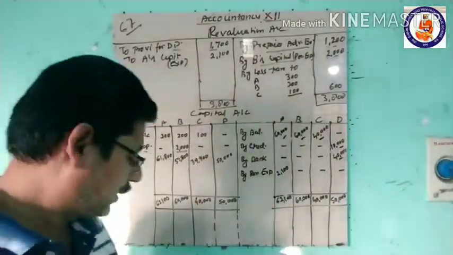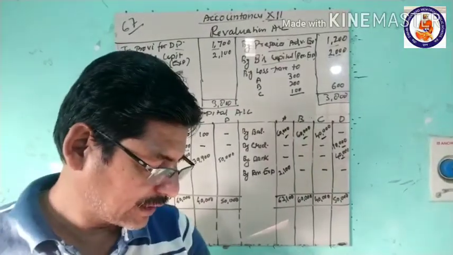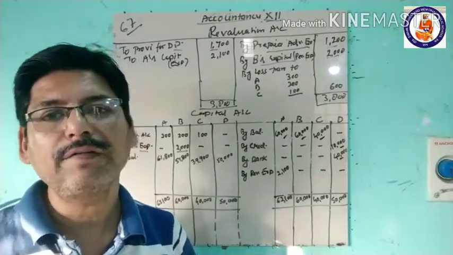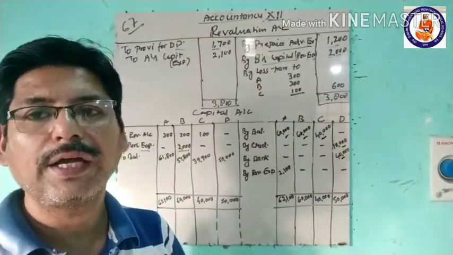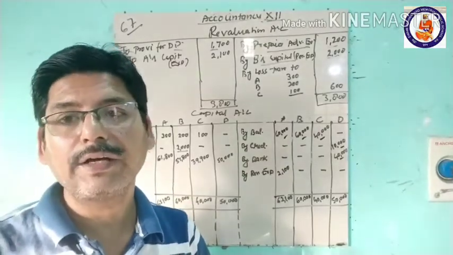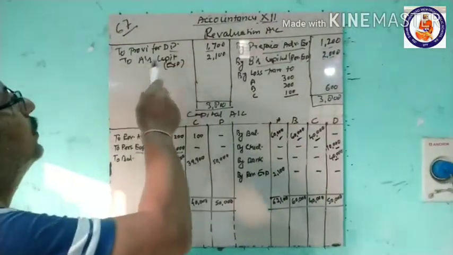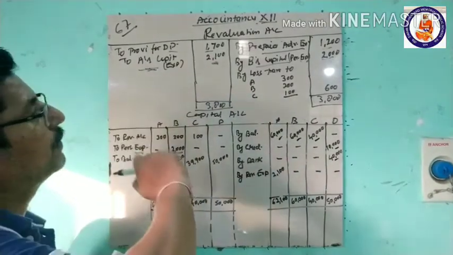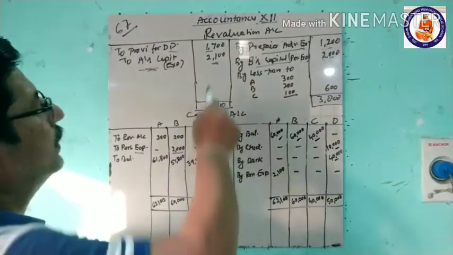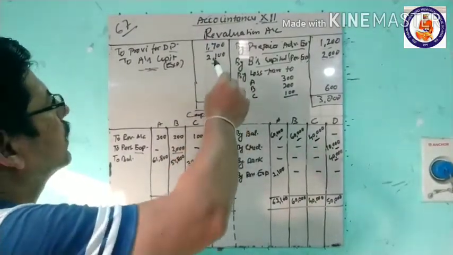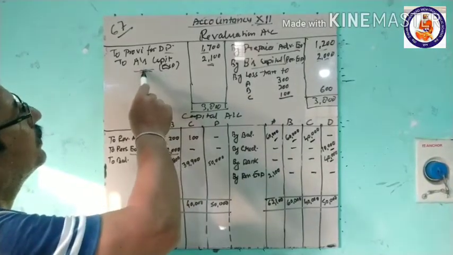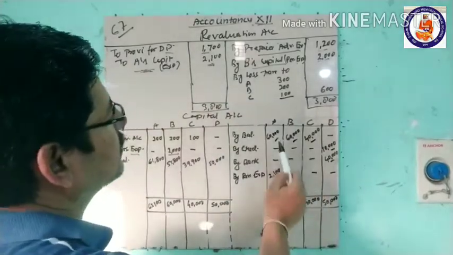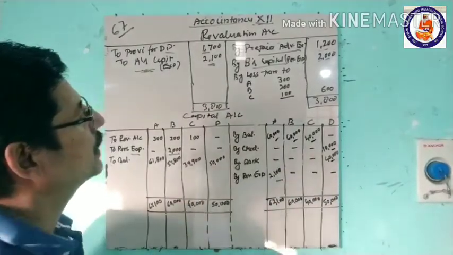So this is there. Then come the expenses of revaluation amounting to 2,100 paid by A. A has paid the revaluation expenses. So A's capital account will be credited and revaluation account will be debited. So revaluation account is here credited with A's capital account. Now all these transactions are done related to this, and our expenses are 2,100. Here A's capital account will be credited with 2,100.